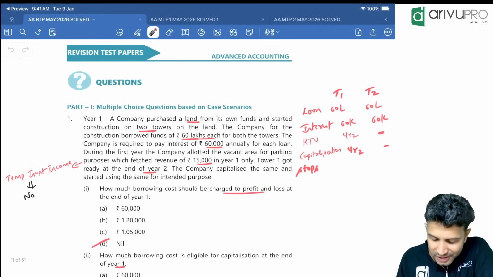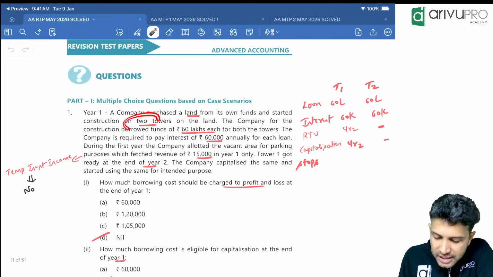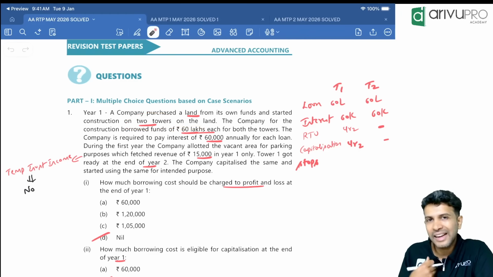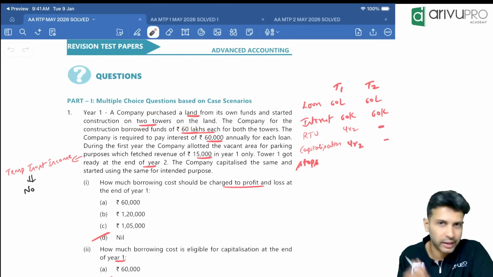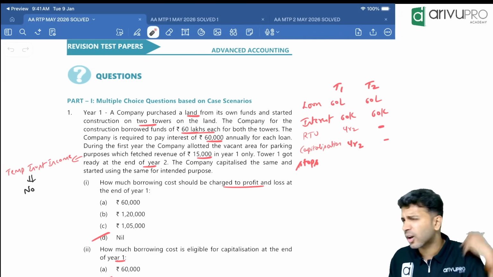It's a simple question, in fact, a faltu question. The company purchased the land from its own funds and started construction of 2 towers. The land they purchased from their own funds. They did not take any land loan for this. For purchasing the land, the company has not taken any loan. And first of all, land is not a qualifying asset.